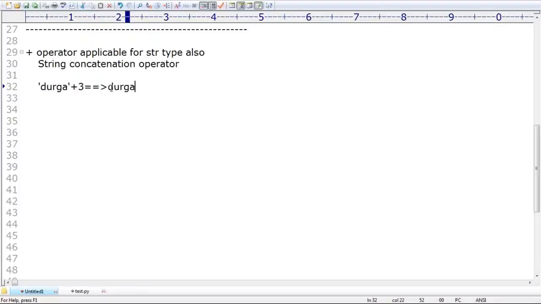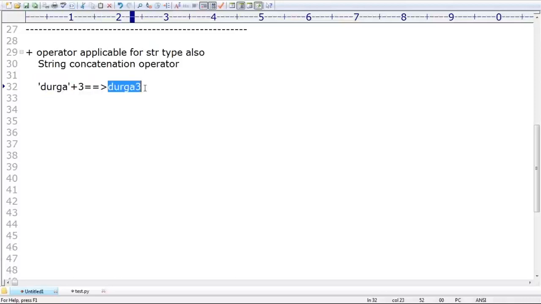Can you please tell what output we are going to get by default? Durga3. Are you able to understand this point? If I take "Durga" plus 3, what answer are we going to get by default? Simple, Durga3. What is the reason? At least one argument is a string, so automatically plus operator acts as concatenation.